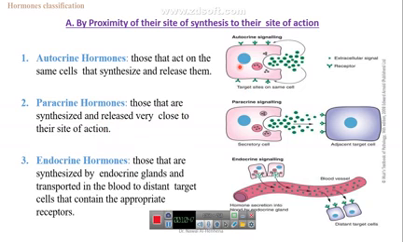We have three classes of hormones. The first type is autocrine hormones. These cells secrete hormones that act on the same cell. But paracrine cells synthesize and secrete hormones that act on nearby or adjacent cells. But endocrine hormones are secreted by cells and go by the bloodstream, transported to distant target cells to perform their action.